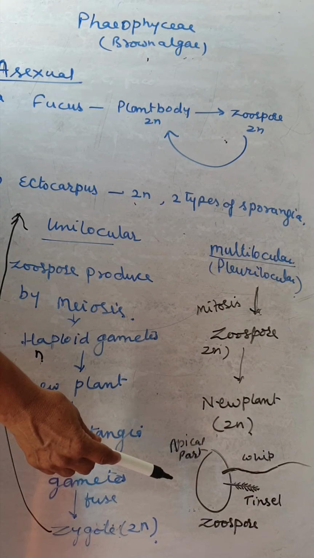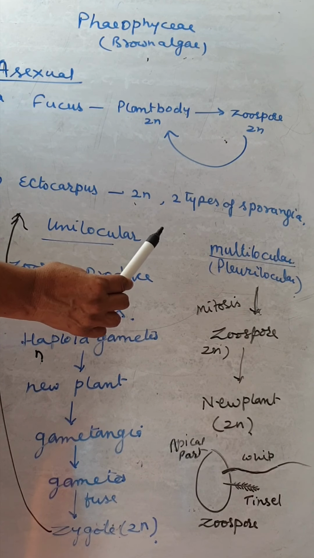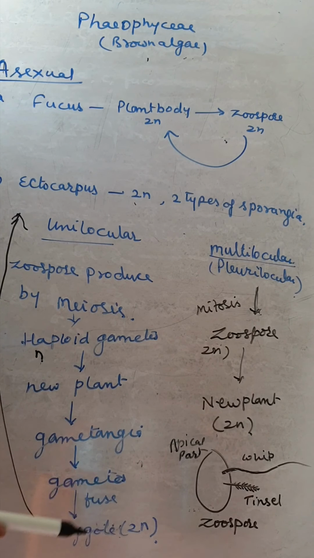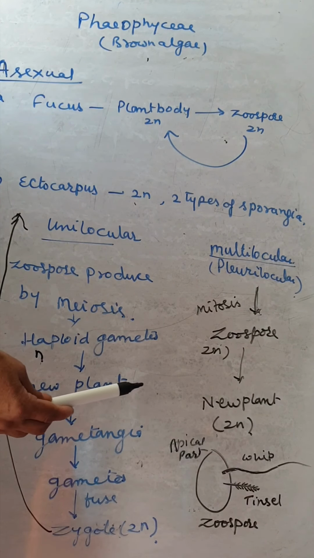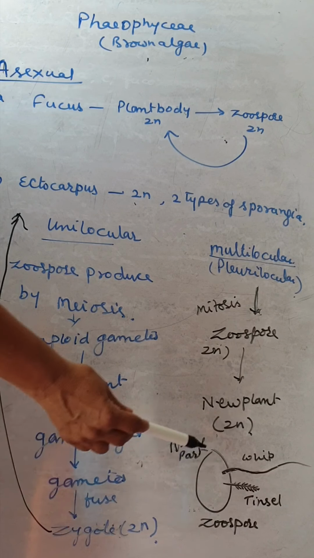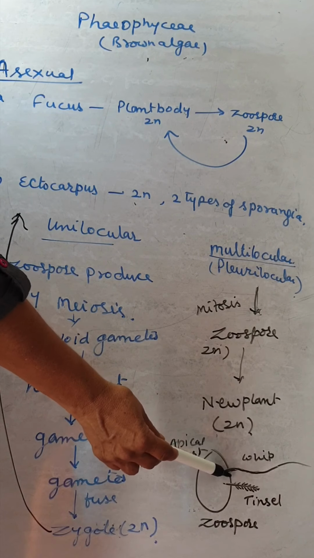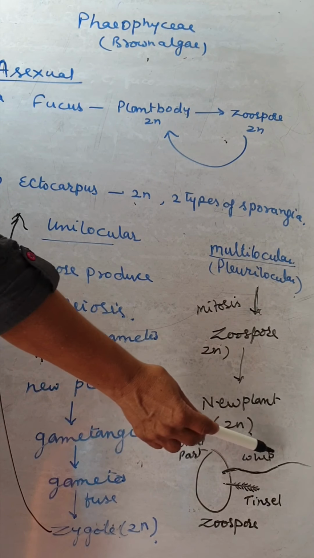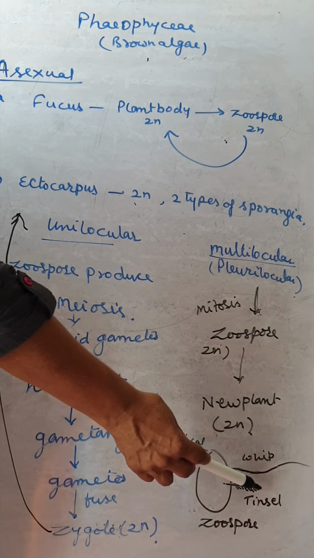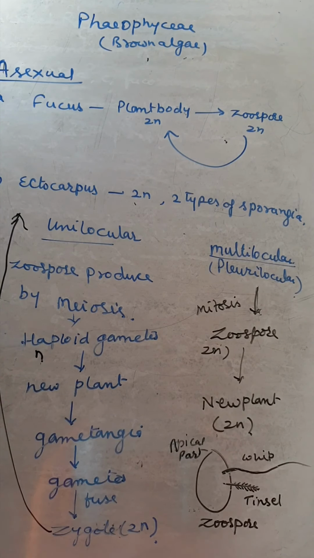But in this there is a slight difference in the zoospore. The Chlorophyceae zoospores are biflagellate. They are also biflagellate, but the flagella are of different sizes. So a different type of flagella is there, but they are not at the anterior end, they are on the lateral side. So this is the apical end, the two flagella are there. One is whip-like, that is wider at the base and the tip is narrow. And the second one is tinsel type, it is of uniform diameter, but bristle-like structures are found on it.